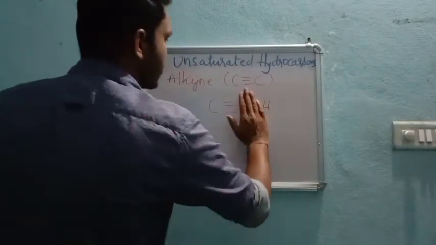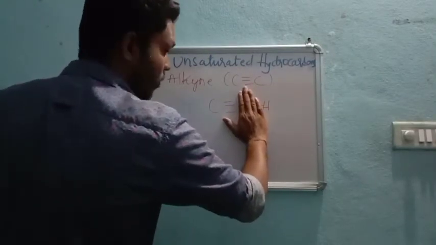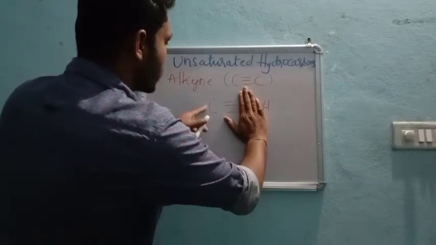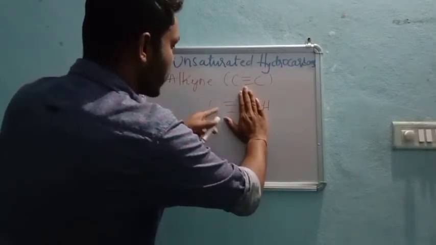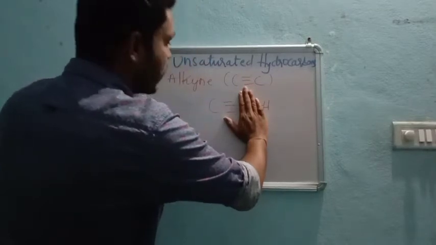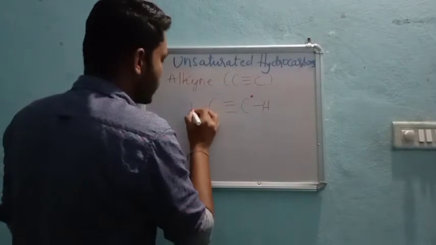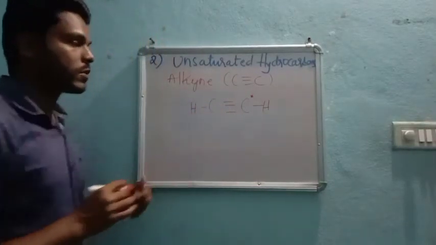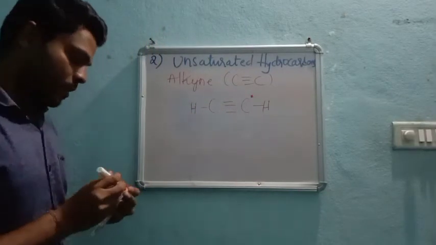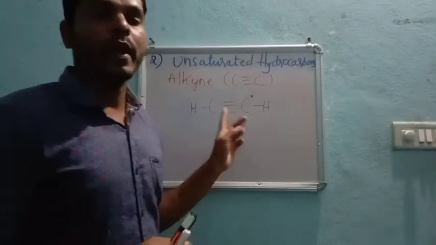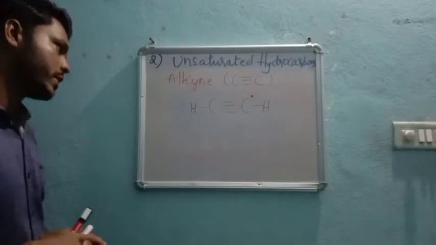The same condition you will apply here, because these are the same. Again, with respect to this carbon, there are 3 bonds around it, so one more bond will be required to complete its valency. So that's why in alkyne, each carbon atom has 1 hydrogen around it. Now, this is the first case.